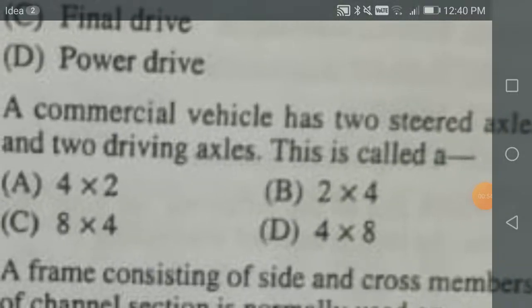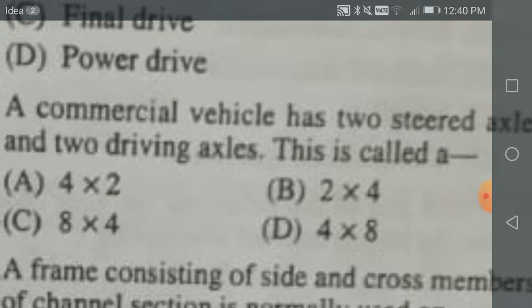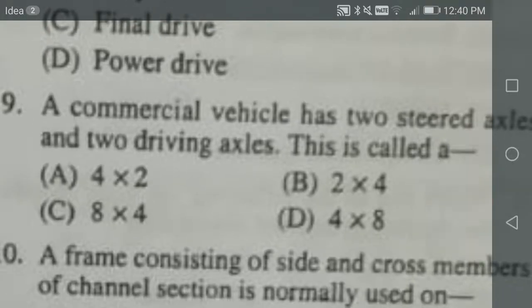A commercial vehicle has two steered axles and two driving axles. This is called 8x4 type.